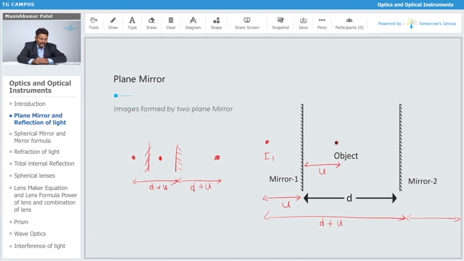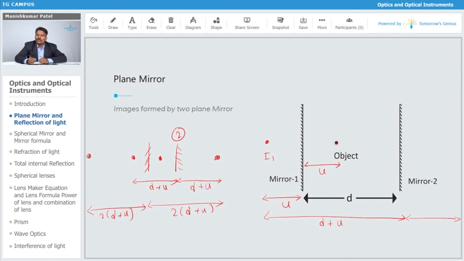Further, this one will act as an object, and the image formed by mirror 2 is nothing but d plus u behind. Further, this one will act as an object, so this is nothing but 2 times d plus u, and again on this side the image is going to form, which is 2 into d plus u over here.